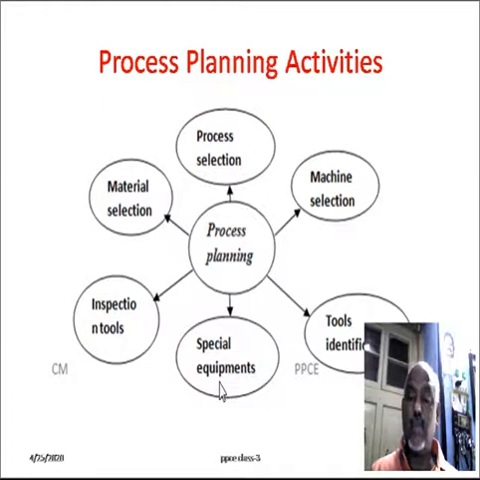And special equipment. For the mass production industries, to hold the job, they are using the different types of work holding devices such as jigs and fixtures. Such a kind of equipments will be identified through the process planning activity. And then inspection tool. After completion of the manufacturing process, the component which is produced from the manufacturing department will be inspected. The product size and shape and other technical parameters are verified with the design data, design department documents.